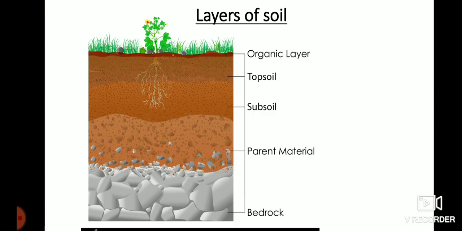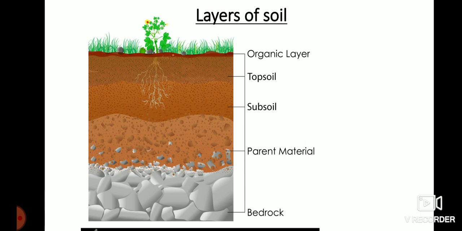Layers of soil. There are 5 layers of soil: organic layer, topsoil, subsoil, parent material, and bedrock. In some books, you can see 3 layers of soil: topsoil, subsoil, and bedrock. So, what is organic layer?